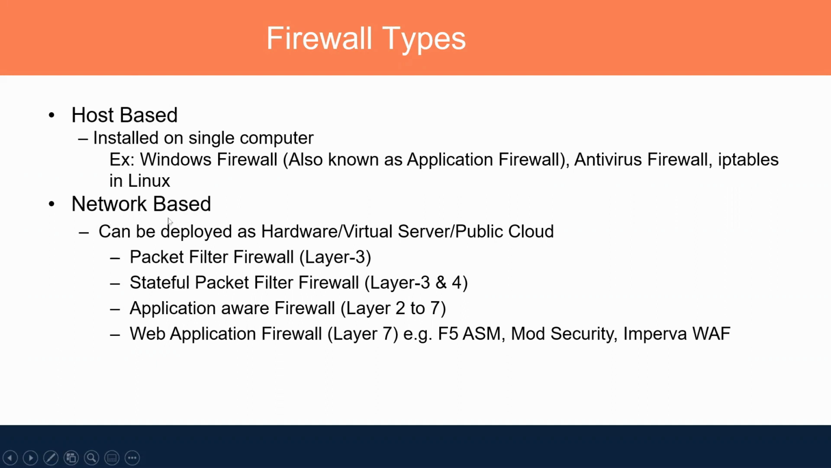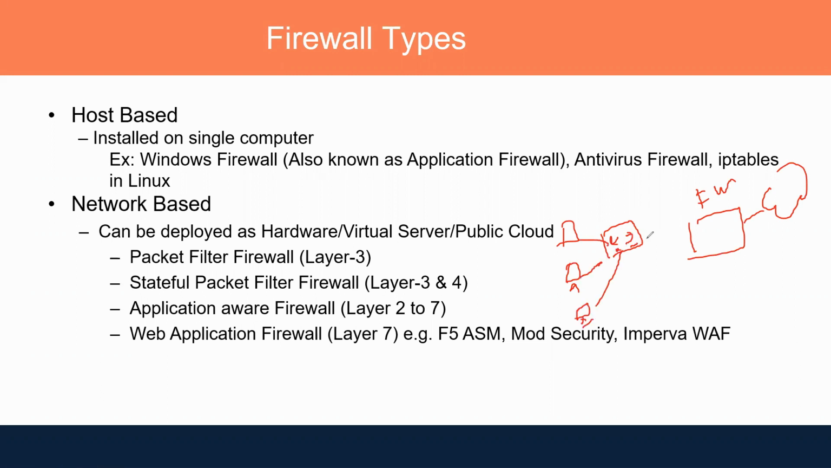The other type is the network-based firewall. This is able to protect an entire network. That means, let's say you have different hosts over here, and you put a firewall over here. Any host which is trying to access the internet would be protected by this firewall. This kind of firewall which you put in the network is known as a network-based firewall.